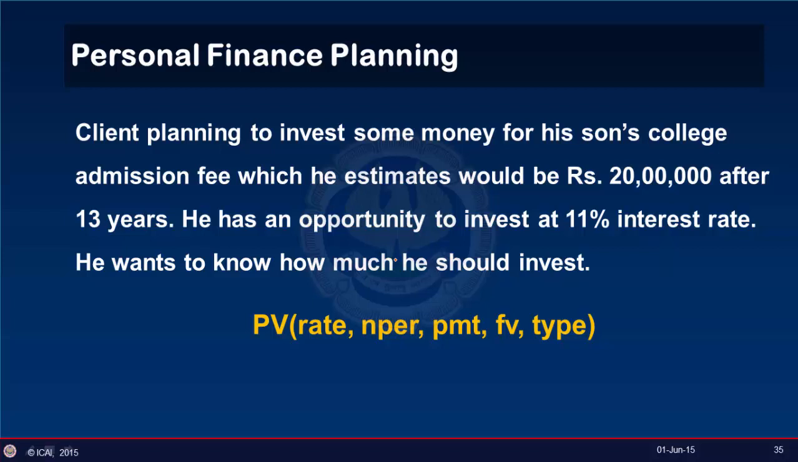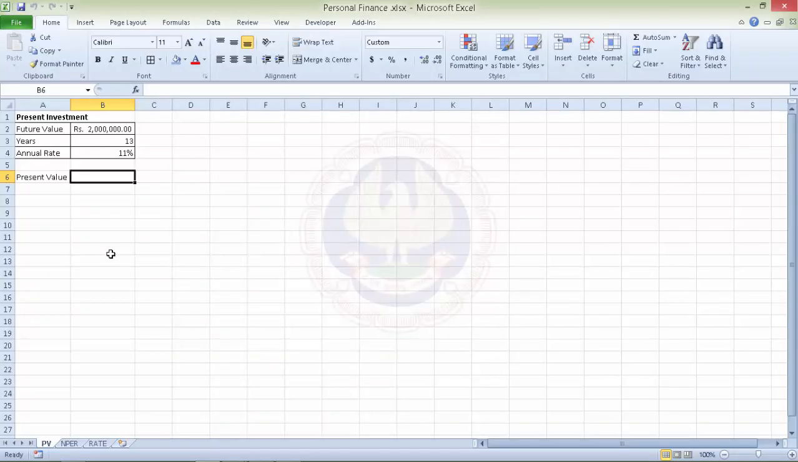FV is the future value, and type is again when the payments are due. So let's see this with a simple example how we can use this for this kind of a scenario. We'll be using the function PV to calculate it, where the future value required is 20 lakhs, years are 13, and the annual interest rate is 11%.